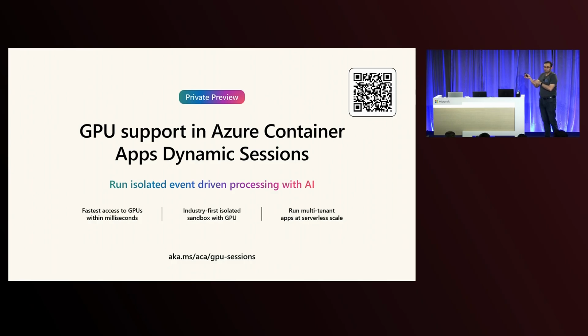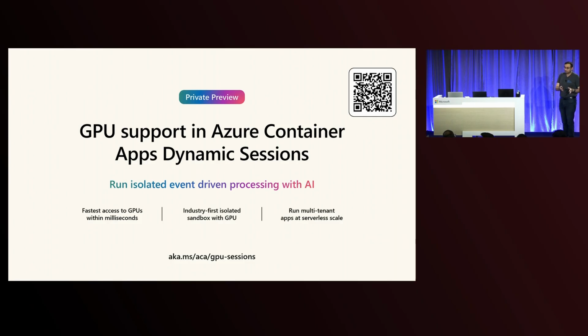There are things where you need the capacity to always be available, because either you're running it 24/7 or you just need that guaranteed capacity, guaranteed performance. So that's another offering which we have, which also goes GA at Build. So that's another one you can try out. But now, combining those two offerings together, what Anthony talked about in terms of dynamic sessions and how quickly they can scale up, we are pleased to announce that we want to bring serverless GPUs to dynamic sessions in private preview.